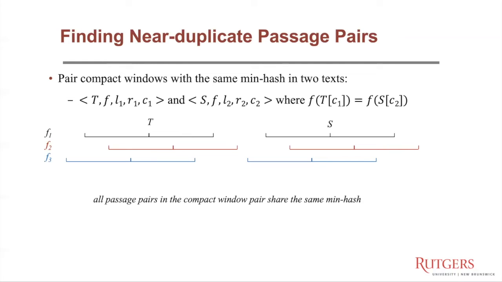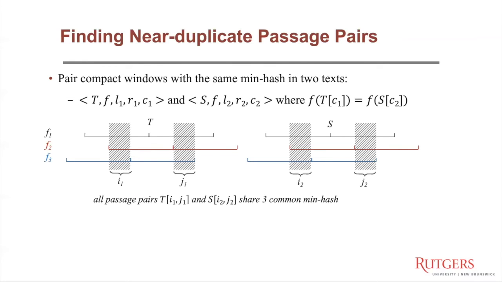And next, as shown on the slide, let the shadow part be the intersections of the compact window pairs. And here we can tell that all the passengers starting and ending both in the shadow parts must share 3 common min hash. This is because all the passenger pairs must appear in these collided compact windows.